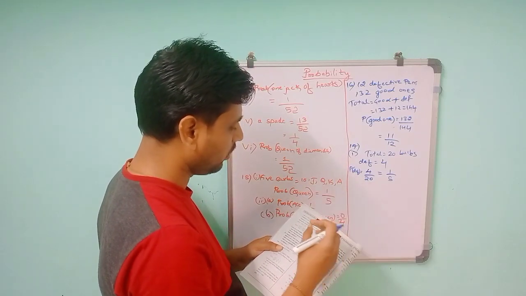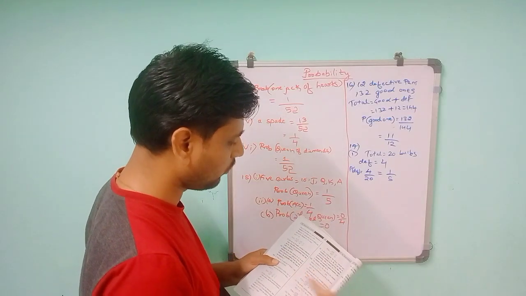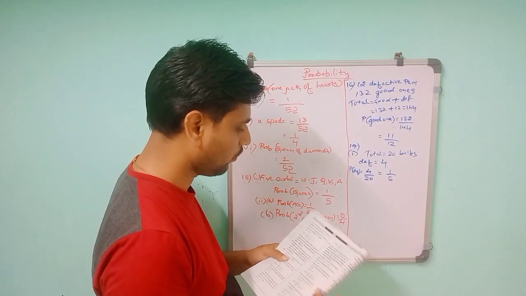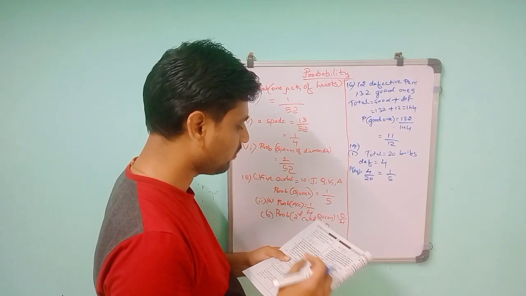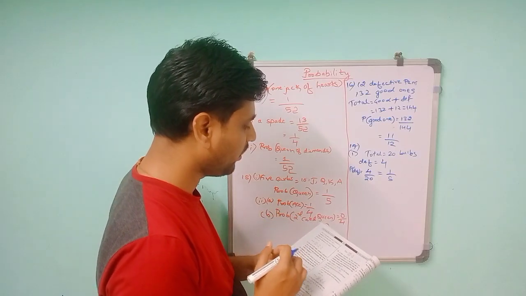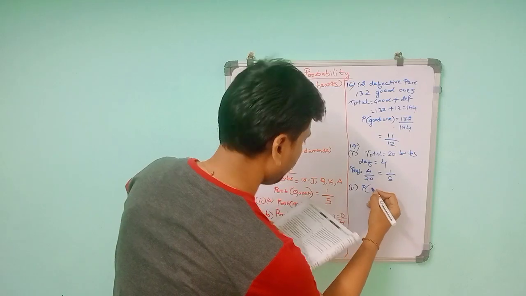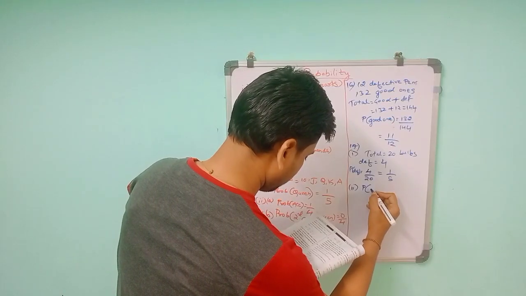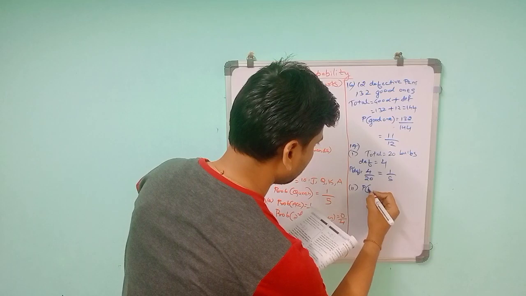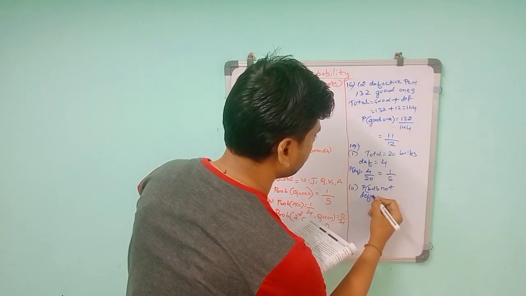Since it is not replaced, from the rest the total will be 19. Out of 19, the remaining are 15. P of bulb not defective.